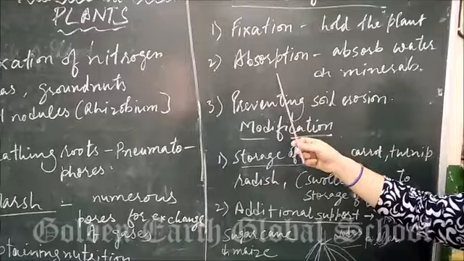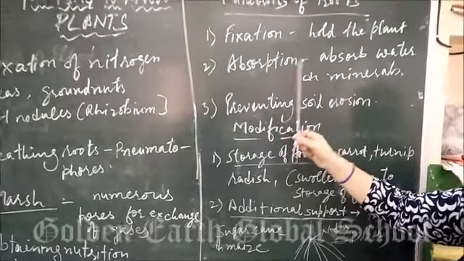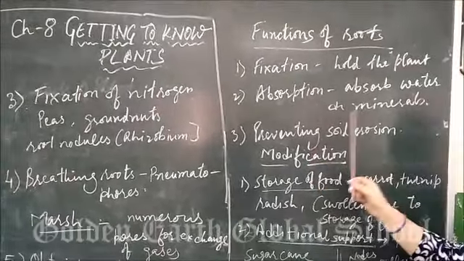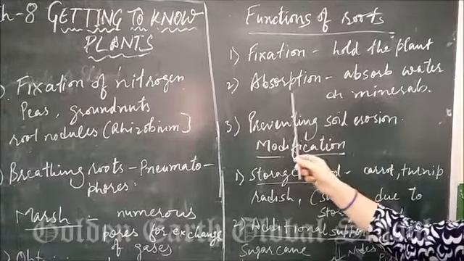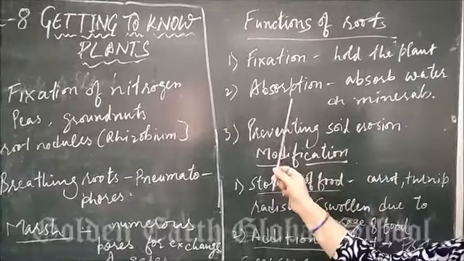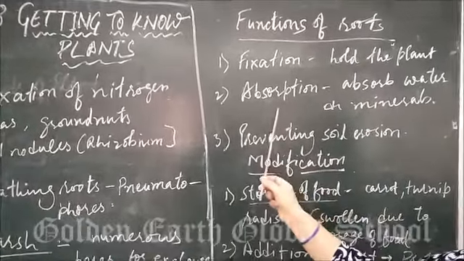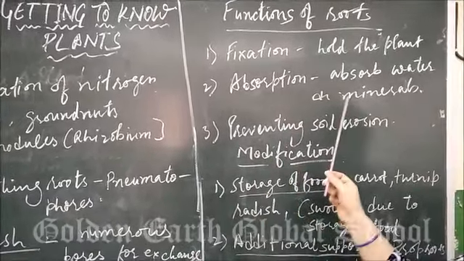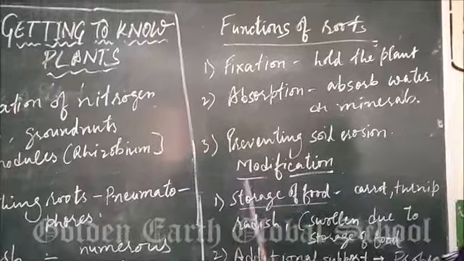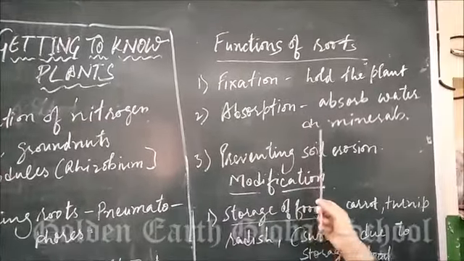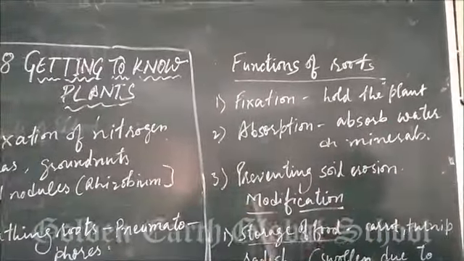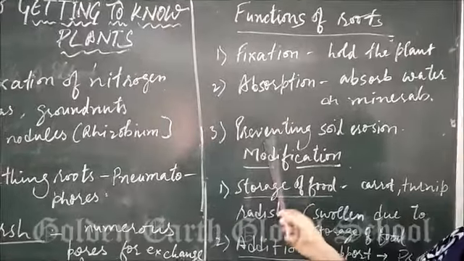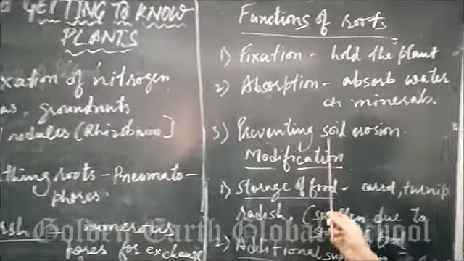Next function is absorption. All of you know that plants help in the absorption of water and minerals. How do they absorb? Because in their roots they are having xylem vessels which will conduct water, means absorb water and minerals from the soil and conduct it through the stem. Last is preventing soil erosion.